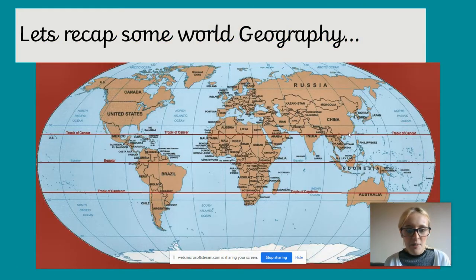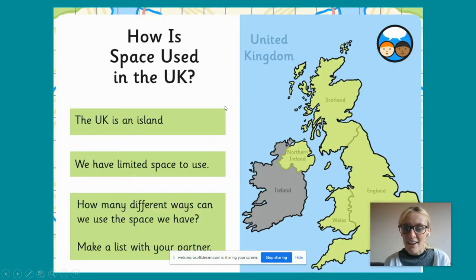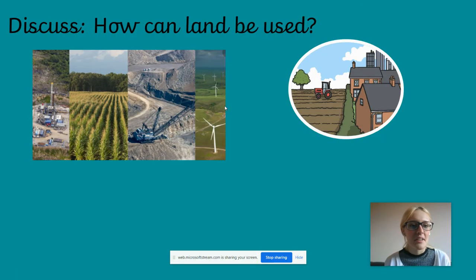If we go back to our world map, when you look at a country like Russia or the United States, they have so much land that they use. Whereas us, we are very, very small, which means that we have to use our land really, really wisely. So I've put some pictures together about how we use our land.